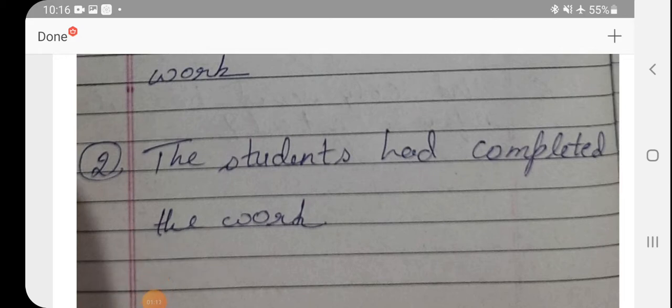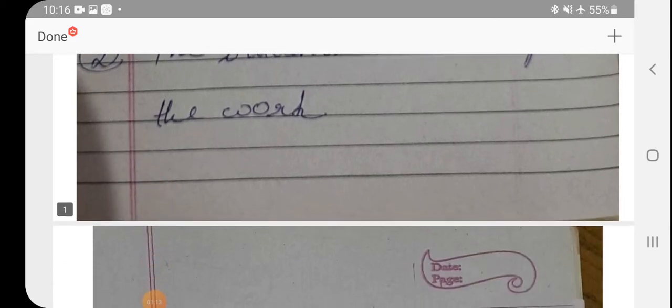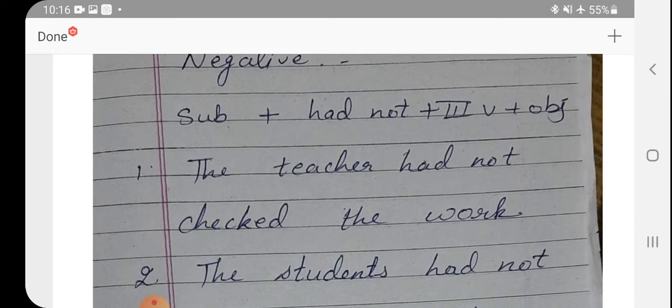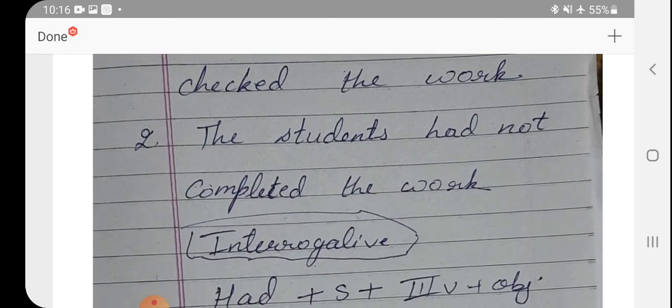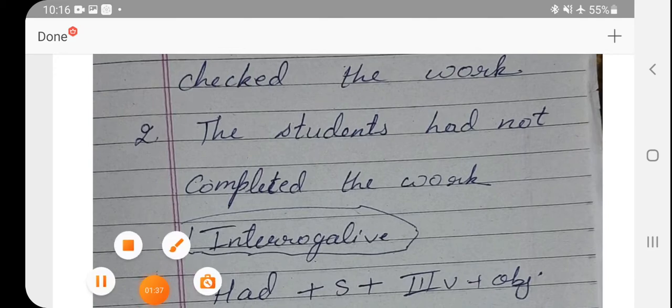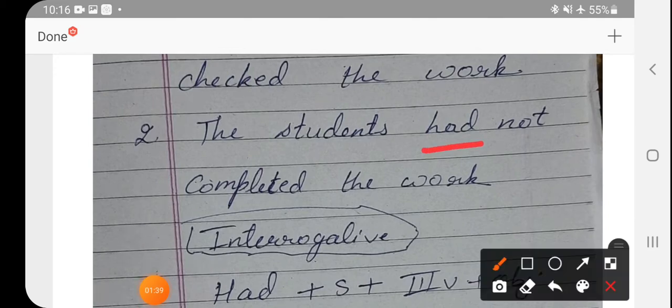Now when we convert these kind of sentences into negative, what happens? Had is the helping verb here. We add not after had. We don't change the form of verb. Verb की third form as it is रहेगी. सिंपली आप नॉट ऐड कर देंगे हैड के बाद. The teacher had not checked the work, and the second one is the students had not completed the work. We added not after had.